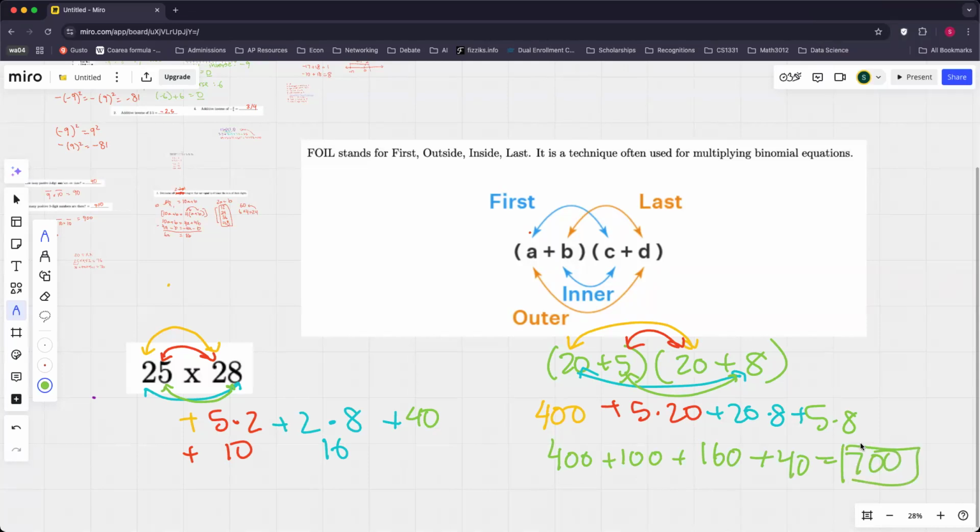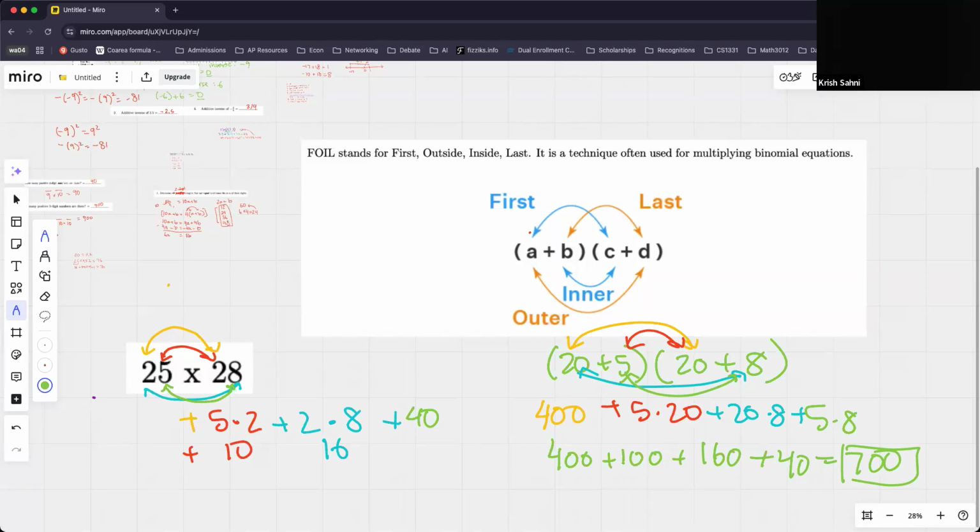So really great job there. One thing to be really careful with, and I messed this up when I was writing, so if that confused you, don't worry. We'll do another question to clarify. One important thing to note when you're doing FOIL is to break apart by place value. So instead of just doing 2 plus 5, you should do 20 plus 5, because that's actually equal to 25. So let's do one more example, and then we'll end class for today.